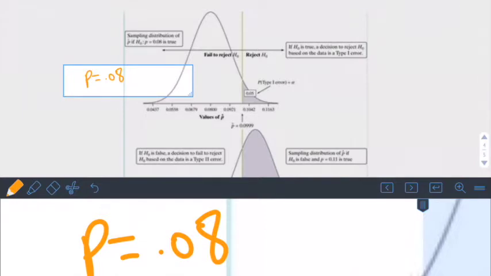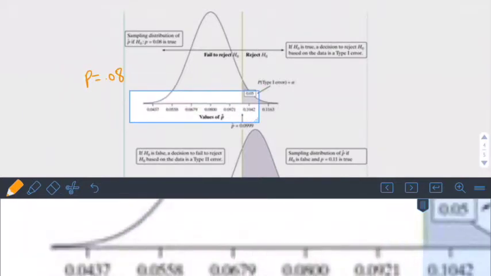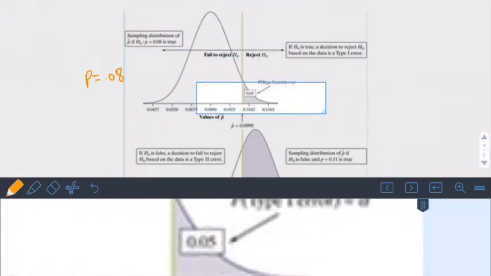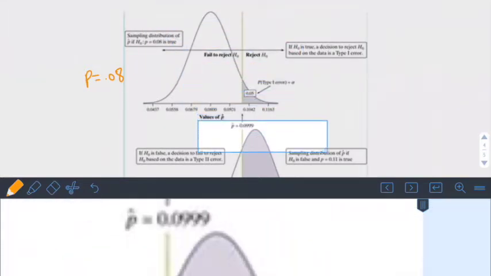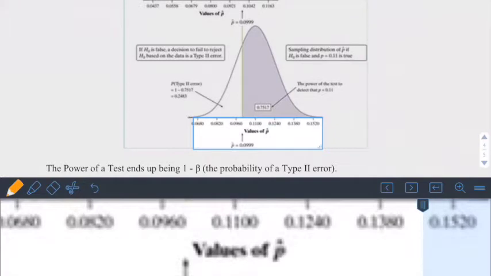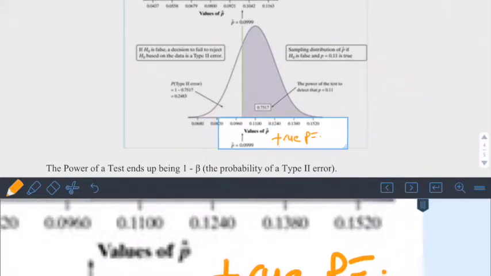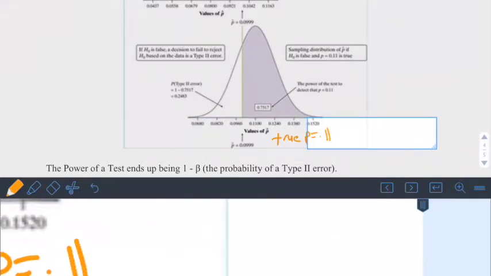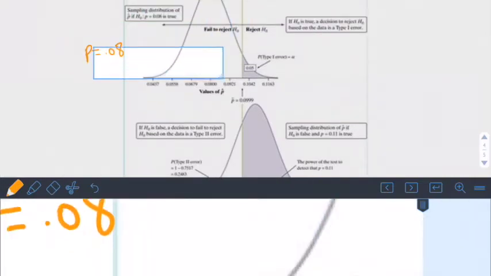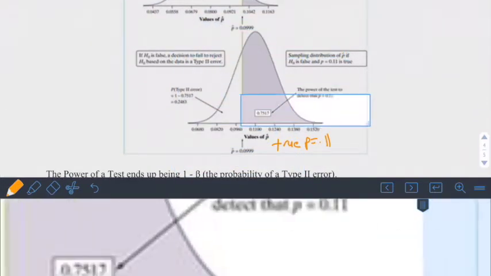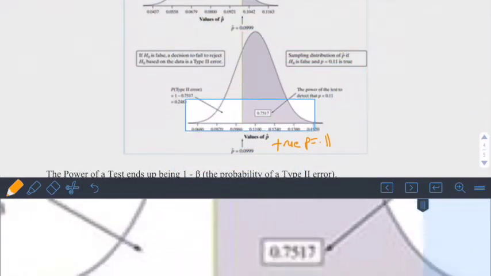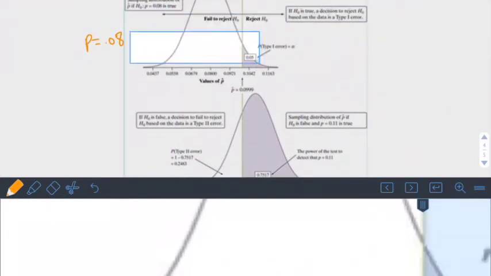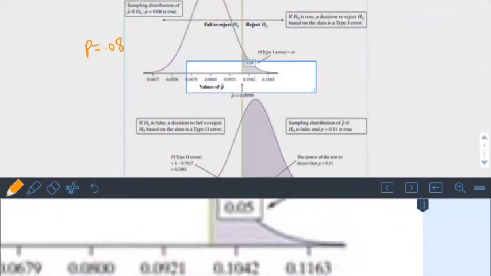That's our assumed null hypothesis right here at the center. So this is what we would expect. However, we're wrong. The true p equals 0.11, which is higher. So this is what our sampling distribution actually will look like. However, this is what we assumed.